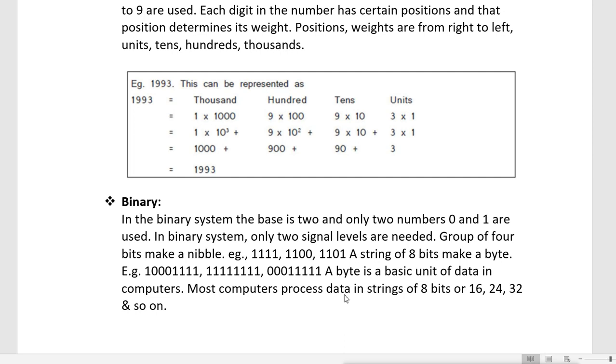In the binary number system, when we have a bit on, we represent it as 1, and when the bit is off, when there is no power in the register, we represent it as a 0. So these binary numbers, the binary numbering system, are used to represent the digital bits.